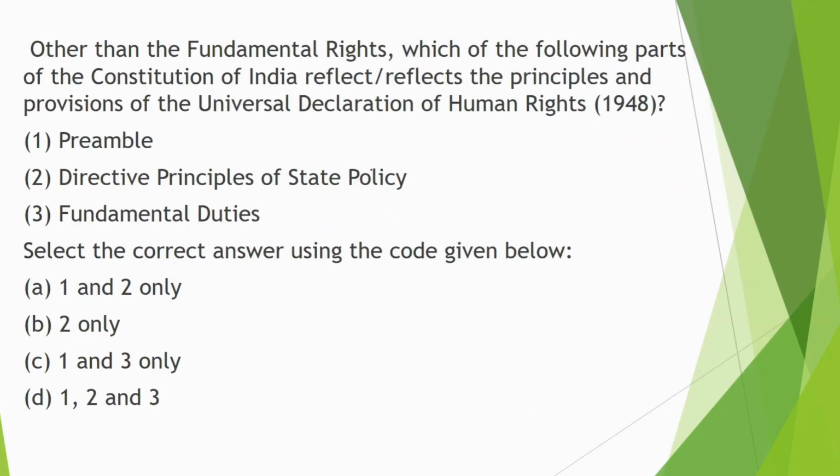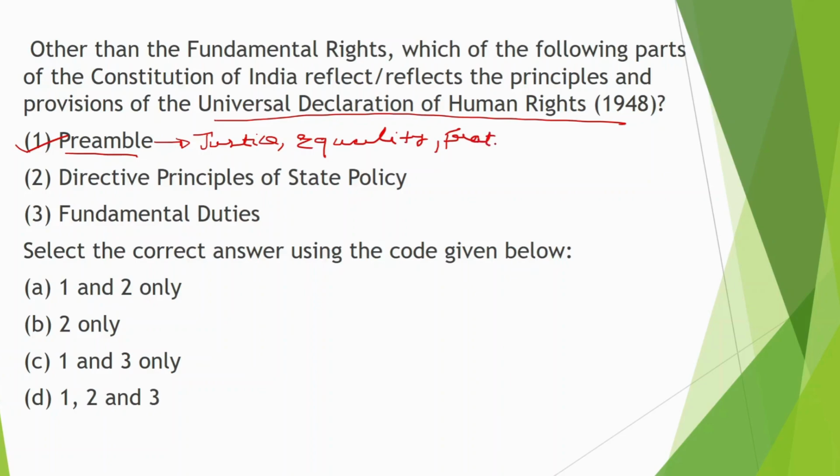Therefore, coming to the next question: other than fundamental rights, which of the following parts of the Constitution of India reflects the principles and provisions of the Universal Declaration of Human Rights, 1948? So, the preamble: does it reflect them? Yes, it does, because if you read the preamble, it talks about justice, equality, fraternity, and dignity also.